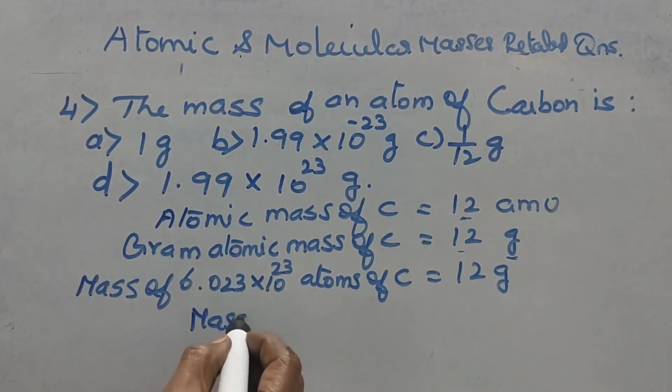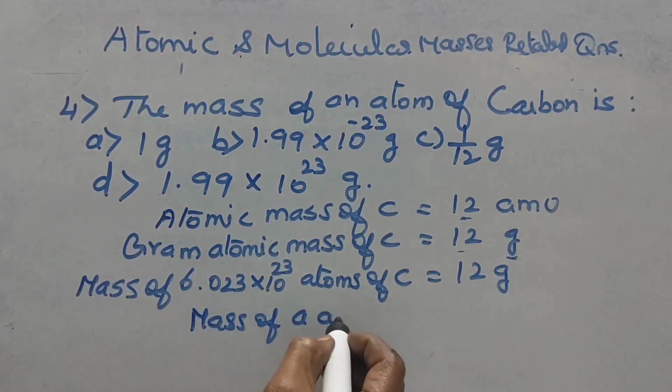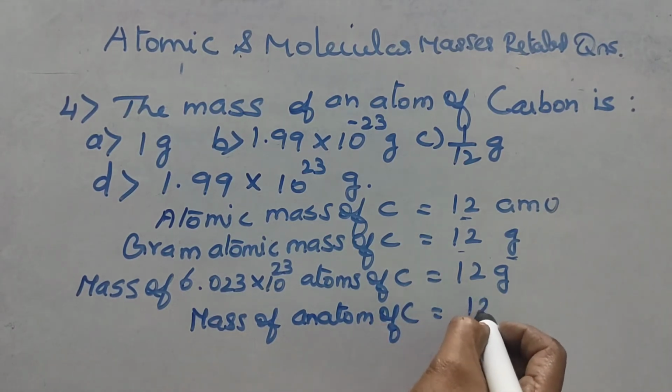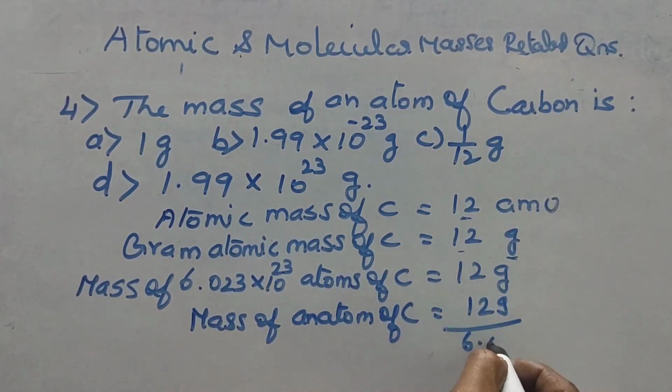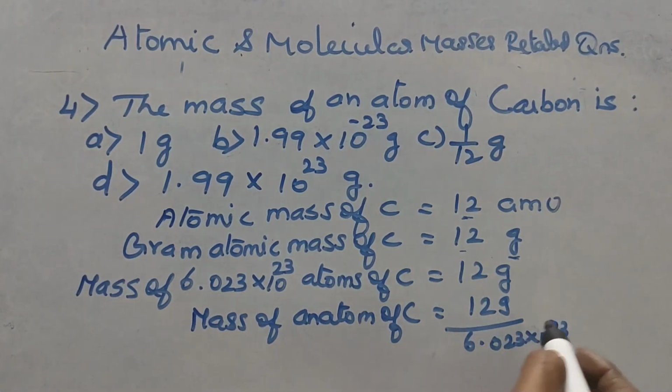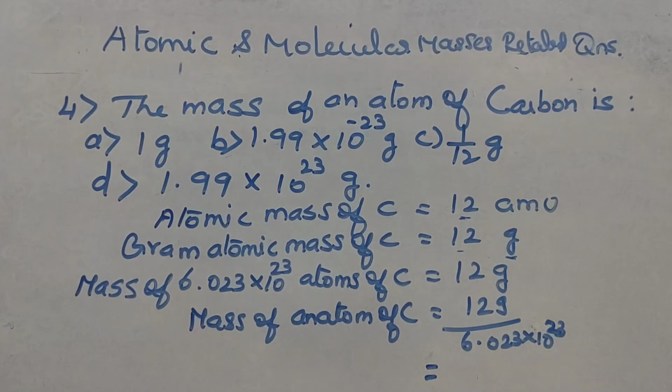So, mass of an atom of carbon equal to 12 gram divided by 6.023 into 10 power 23, that is equal to 1.99. 12 by 6.023 if we divide, we will be getting 1.99 into this 10 power 23.